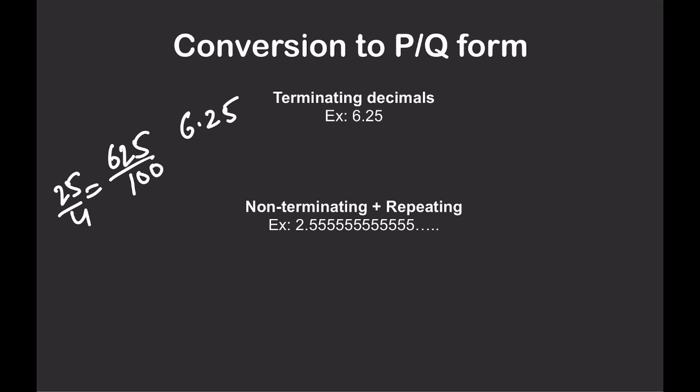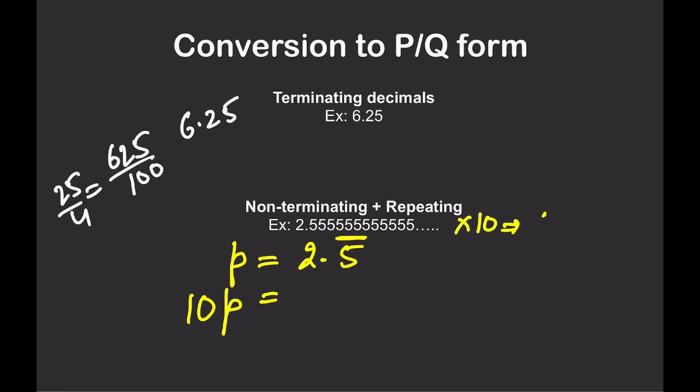The first thing you have to do is assume that the number is equal to P. So P is equal to 2.5 bar. Bar means 5 is repeating itself. Now multiply it by 10. If you multiply this by 10, you will get one 5 out of the decimal, so it will convert into 25.5555, which is 25.5 bar. I hope it is okay.